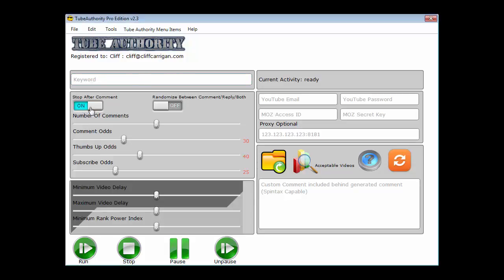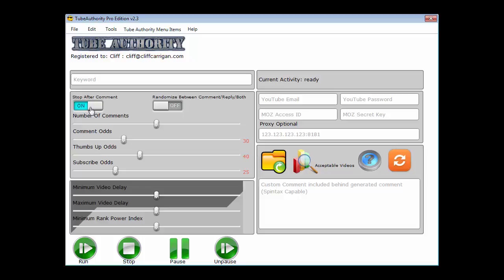The stop after comment. Turning this on will cause the program to end after it has made its last comment for you. You can also use the feature to make the software just keep going and going until you stop it manually. It won't leave any comments, but it'll browse around, watch highly targeted videos in your niche, liking some, subscribing to some, thumbs up, and so on. And what this does is sends very strong signals to YouTube that you're highly interested in this specific niche.